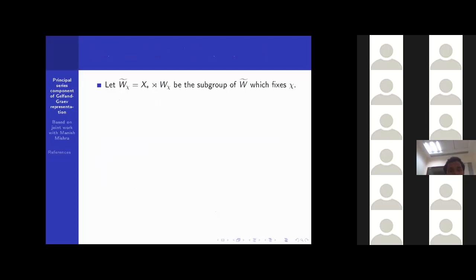Now let W_Δ,χ be the subgroup of W_Δ which fixes χ. That can be written in this way: W_Δ,χ is exactly X_* semi-direct product with W_χ. Here W_χ is also the subgroup of W which fixes χ. Now consider the Hecke algebra H_0 associated to the pair (K, ρ).